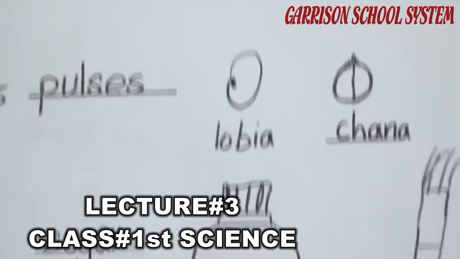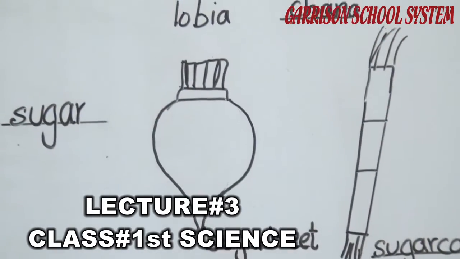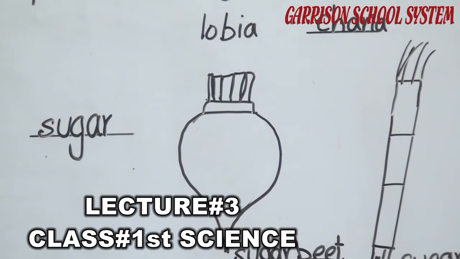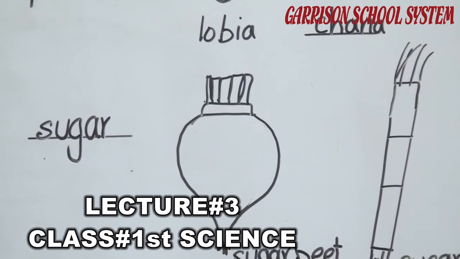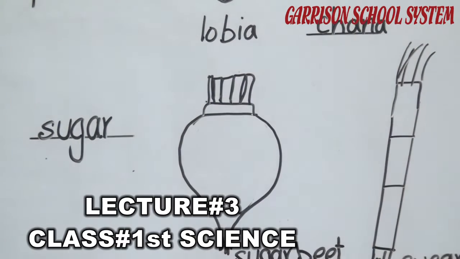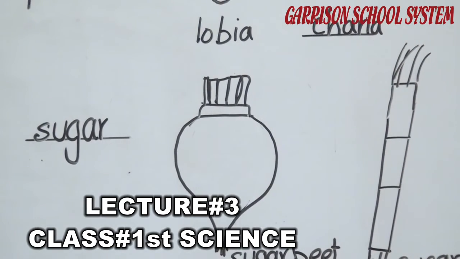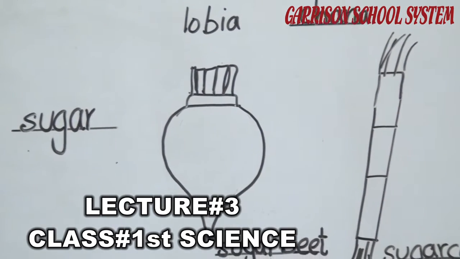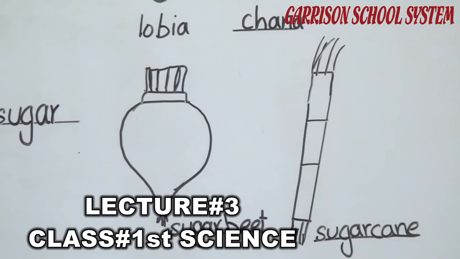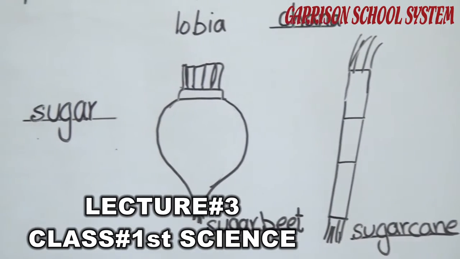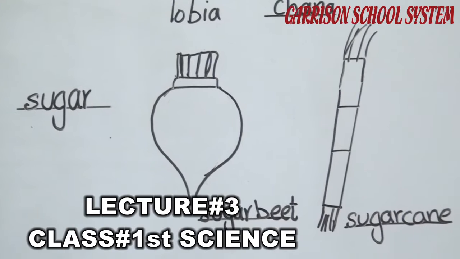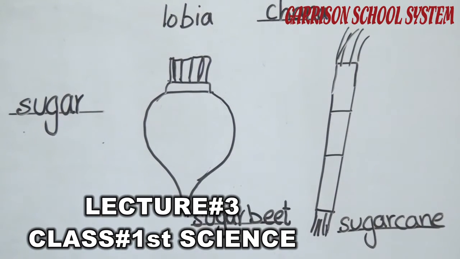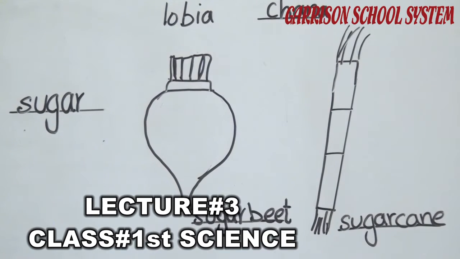The next thing which we get from the plants is sugar. Sugar is the thing which makes our food sweet. We make different refreshing drinks and different sweet materials by using sugar. From which do we get sugar? We get sugar from the sugar beet, and also from the sugar cane. There is a juice inside the sugar cane which we get and make the sugar from this juice. This juice changes into sugar and we use this sugar to make our food sweet.